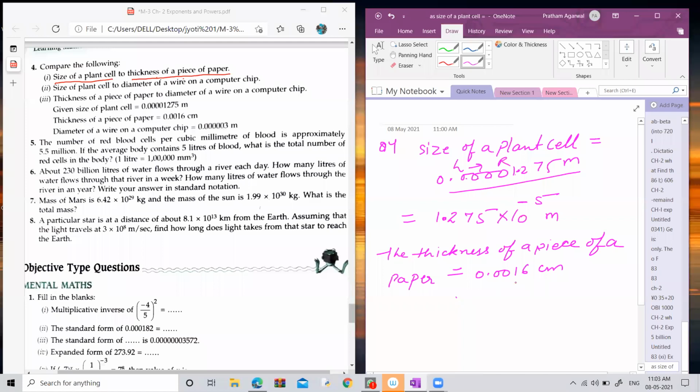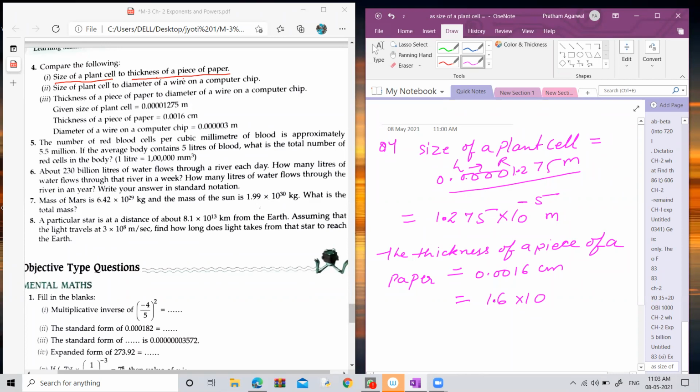What is the main number of this thickness of a piece of paper? What is the main number? Quickly. Yes, very good, children. Priyanshi, 16. Harshita, 16. Now, where do you have to put the decimal? You have to put the decimal from the left hand side just after 1 digit, and it should be from 1 to 9.